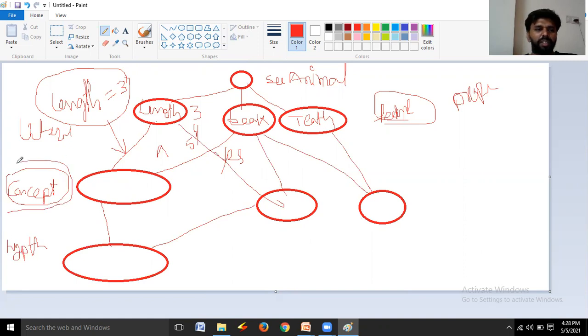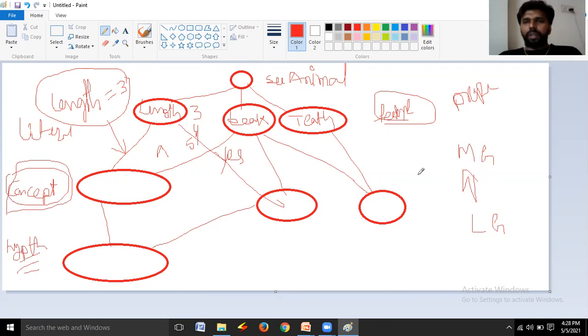Got the point? Right. Like this, we are going to construct hypotheses. We may construct a hypothesis in the most general format or the least general format.